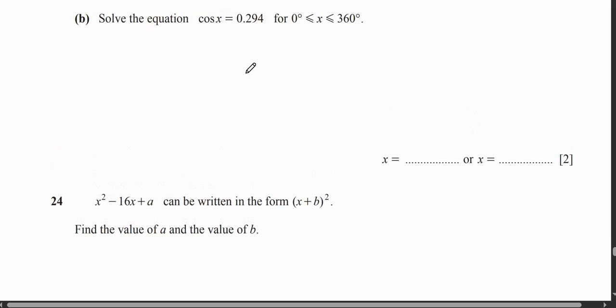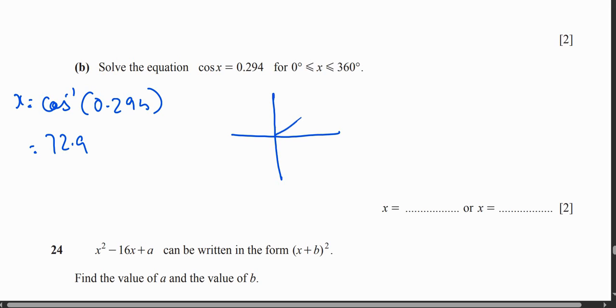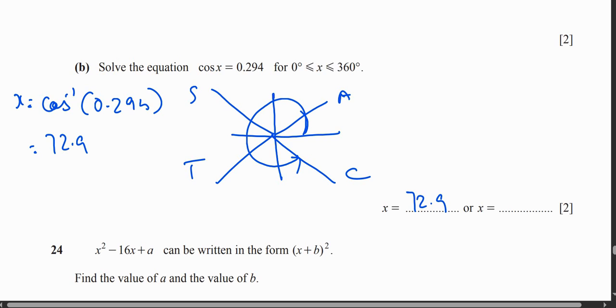Now, anyways, solve the equation. cos x is equal to 0.294. So first of all, x is equal to, we will send cos over there, cos inverse 0.294. This turns out to be 72.9. So look now, where is cos positive? So look, this is the ASTC rule. So over here the value of x is 72.9, and then if we go all the way up till here, it's actually 360 minus 72.9, because this angle is 72.9. We will subtract it from 360, which is 287.1. So this is going to be your answer.